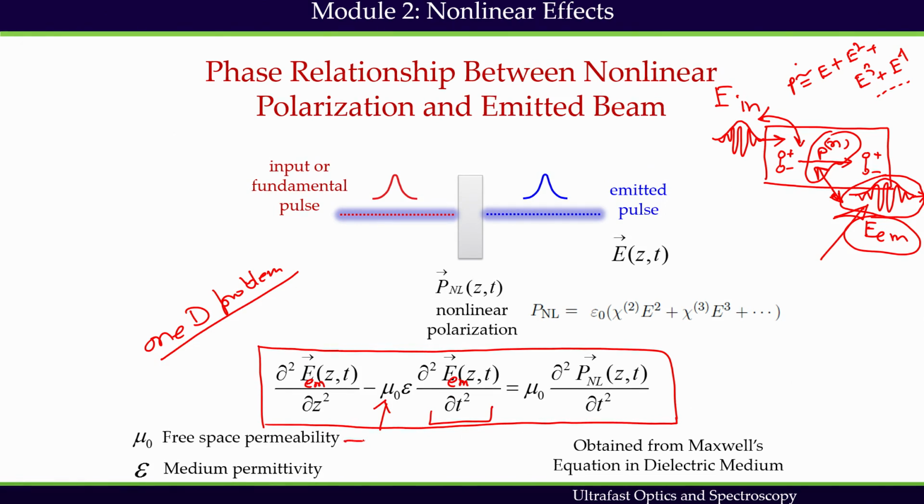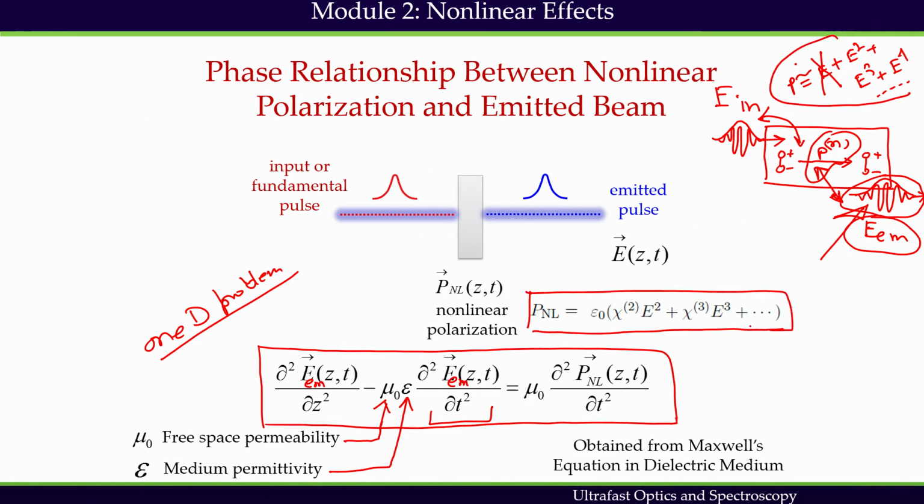This is free space permeability, and this one is the medium's permittivity. And this PNL is the nonlinear polarization, which is expressed by this. We have taken out the linear contribution, and the rest of the part is called nonlinear polarization. This is the nonlinear polarization inserted here.